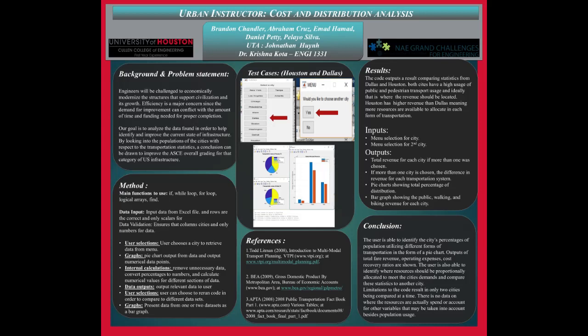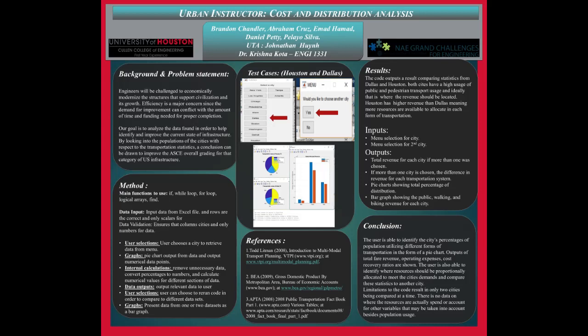For the test cases, we had Houston and Dallas, and we have the graph breakdown of public transport, walking, bicycle, as well as the people that work at home. We break it down into percentages, so if you choose two graphs of Houston or Dallas, for a comparison, you can look at which methods of transportation are the most used in the city. Or if the user just wants to look at one city, they can select one, and you pull up one figure that will show you the breakdown for the public transportation, the walking, the bicycle, and as well as working at home.